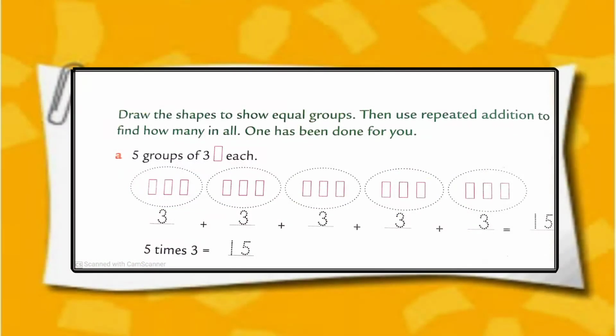Draw the shapes to show equal groups, then use repeated addition to find how many in all. Sum number A, 5 groups of 3 rectangles each. So, we have to first create 5 groups, then in each group draw 3 rectangles. 3 plus 3 plus 3 plus 3 plus 3. We get 15. 5 times 3 is equal to 15.